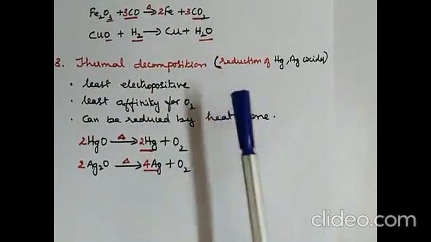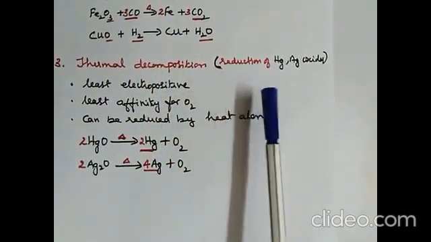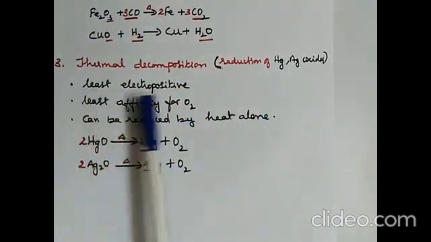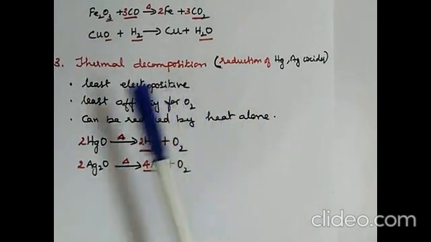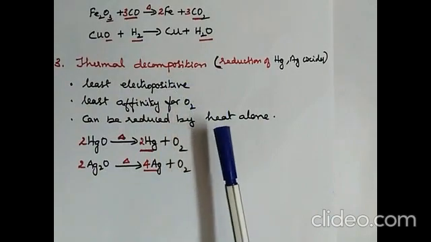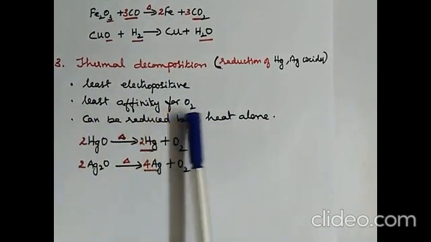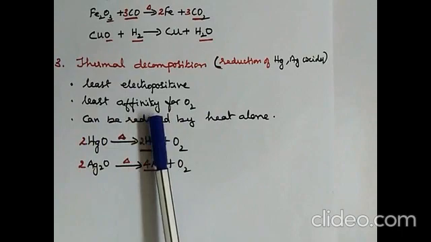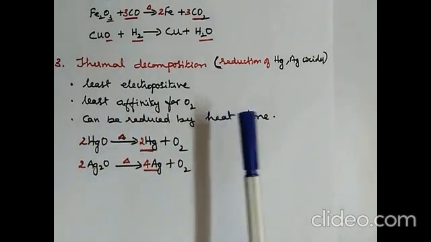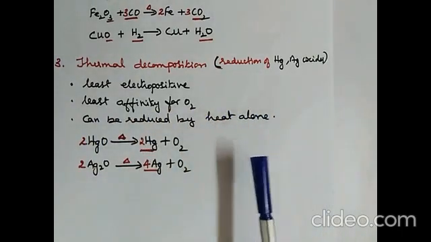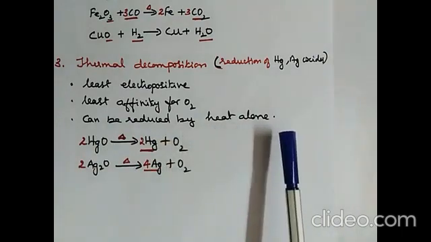Now, the reason they can be easily reduced just by heating their oxides is because they are the least electropositive when compared to the metals above them in the activity series, and they have the least affinity for oxygen. They have the least attraction towards oxygen. So easily the oxygen gets separated on heating. So they can be reduced by heat alone.